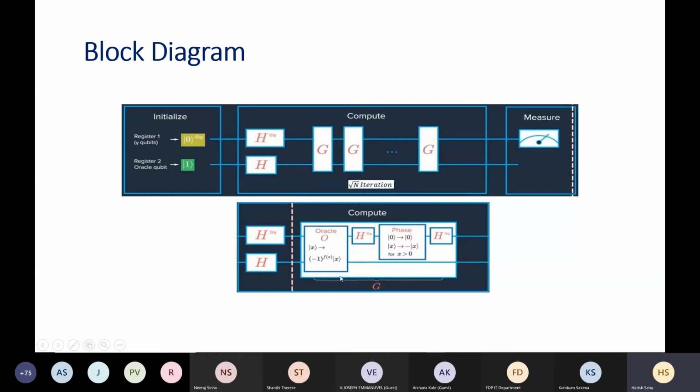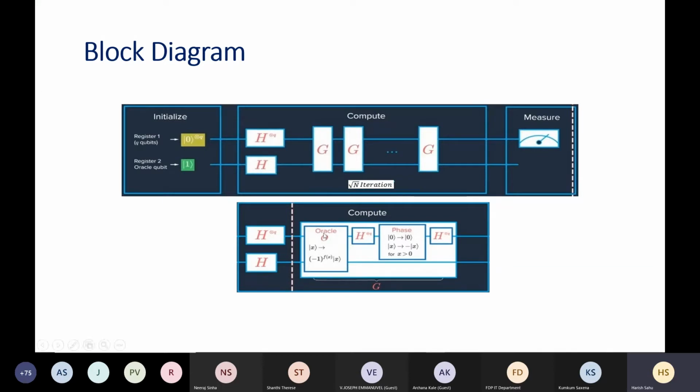So what is inside this Grover operator? Grover is basically this oracle kind of thing. What it will do is change the sign of x when f(x) is 1. This component is changing the phase of the non-zero state, and then this Hadamard combination. What this entire thing does is the diffusion operator. What that means is it will invert about the mean. We will see in the example what inversion about the mean is.